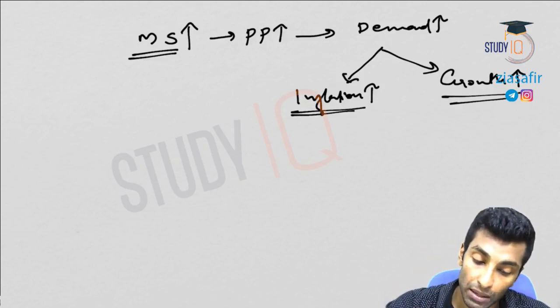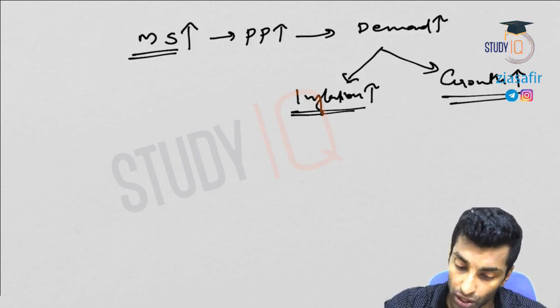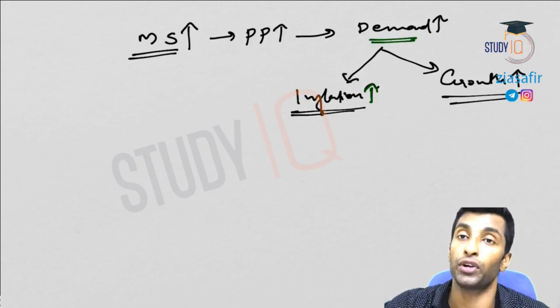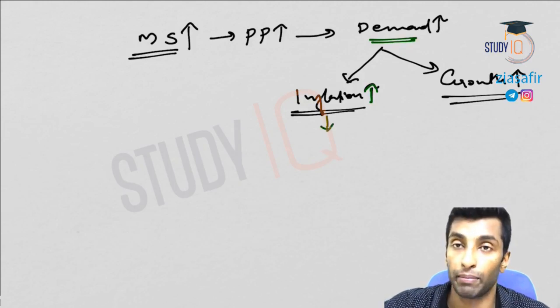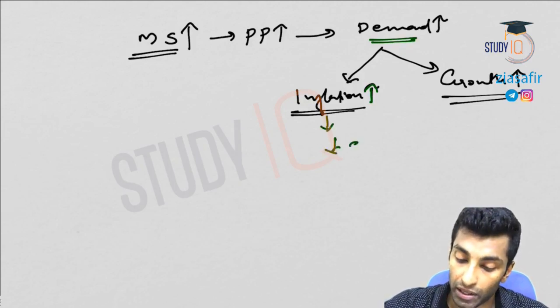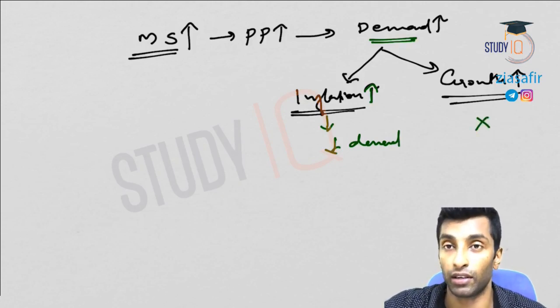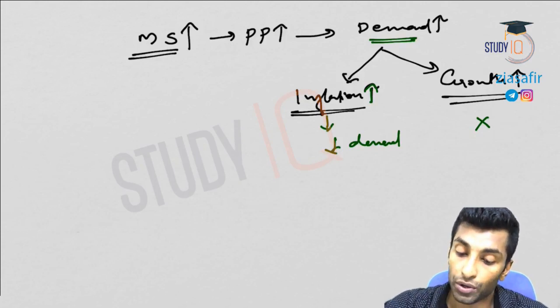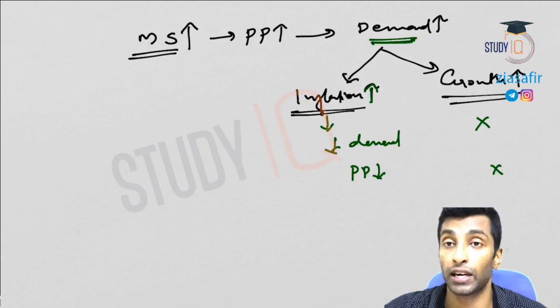If you do something to tackle inflation, it is directly going to affect growth also. So how to reduce inflation? If you need to reduce inflation, you have to decrease demand. If you decrease demand, growth will be affected. So decreasing demand means inflation can be controlled, but growth will be affected. Not desirable from the growth side, desirable from the inflation side. How to control demand? Purchasing power should come down. That is not desirable from the side of growth.